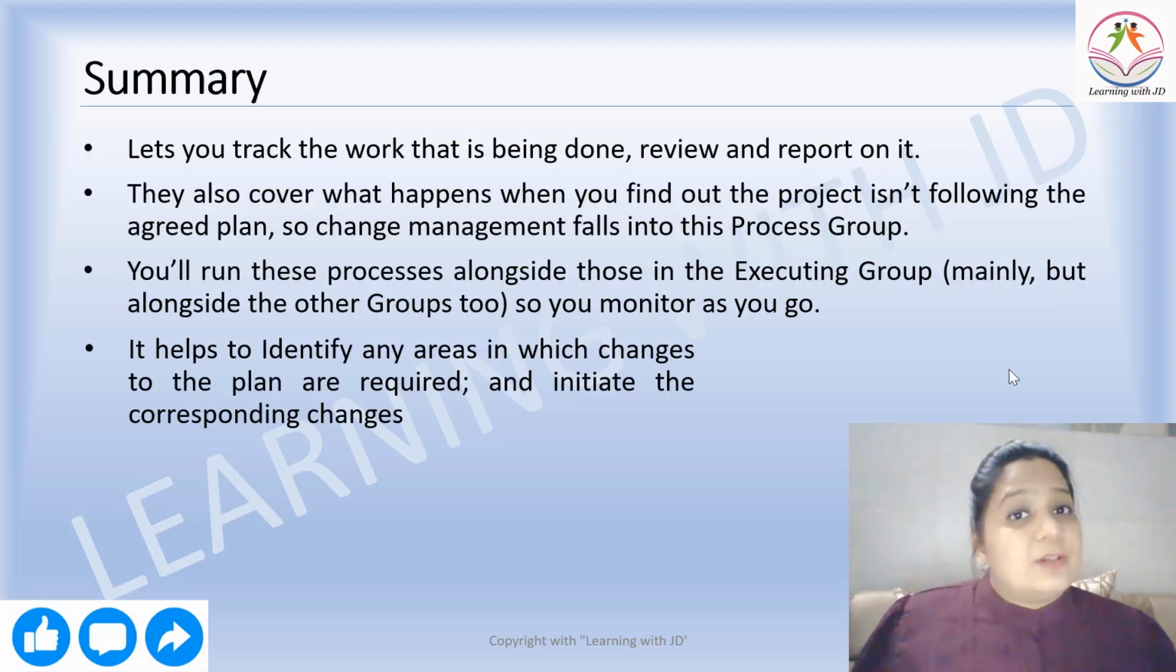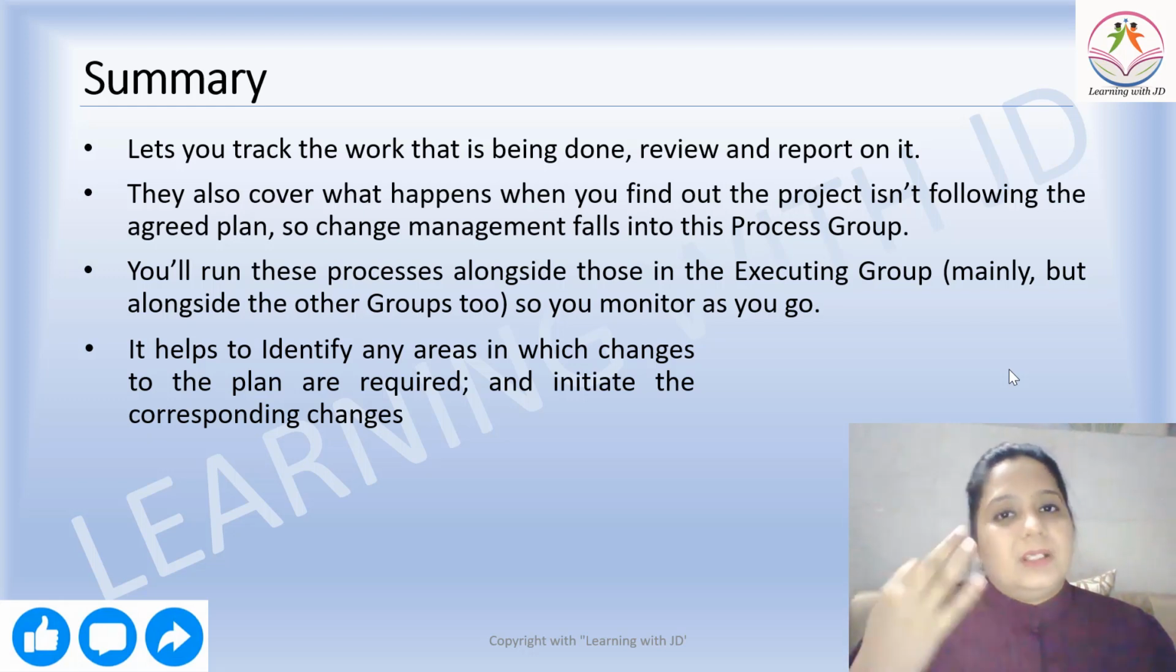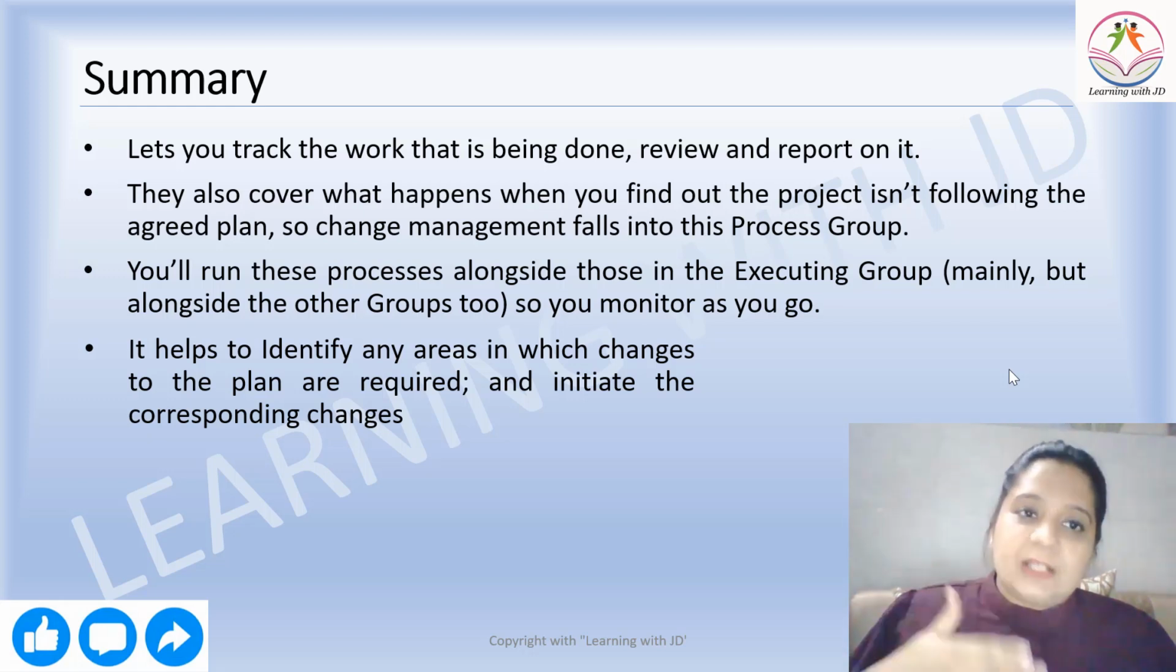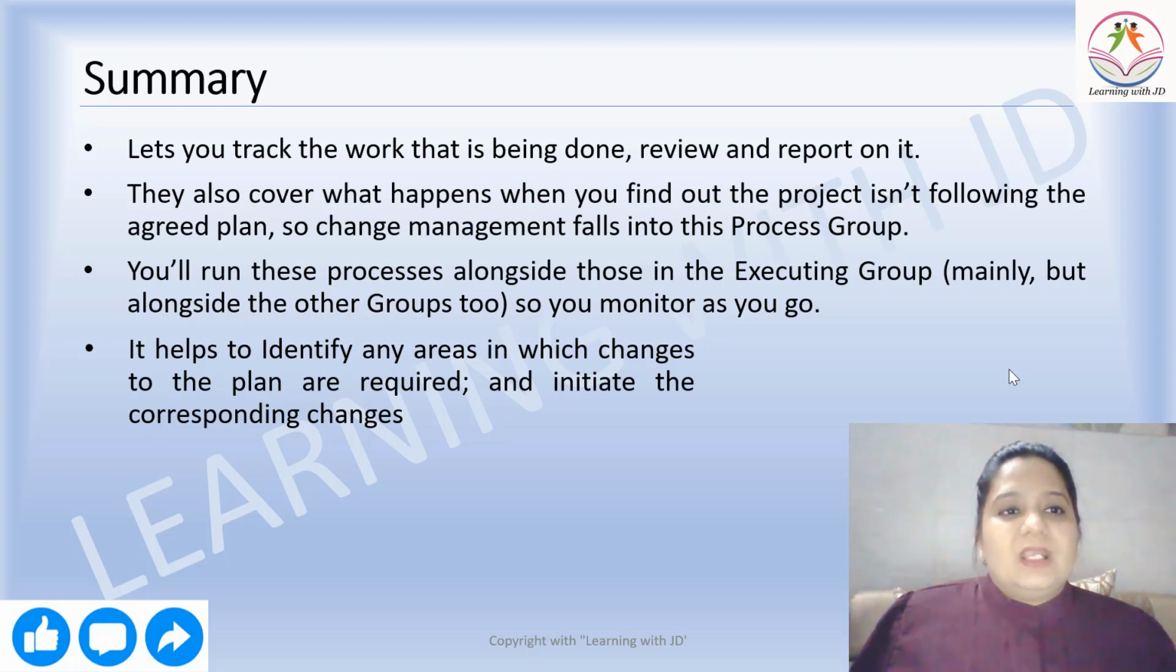So now let's revise. That's a summary. So what does monitoring and controlling do? It lets you track the work that is being done, review and report it. Key three things. Whatever is done, you track it, you review it, you report it. They also cover what happens when you find out the project isn't following the agreed plan. So change management falls into this process group.